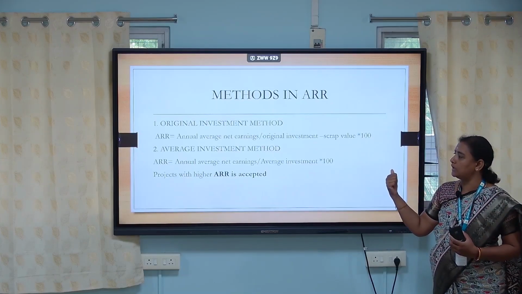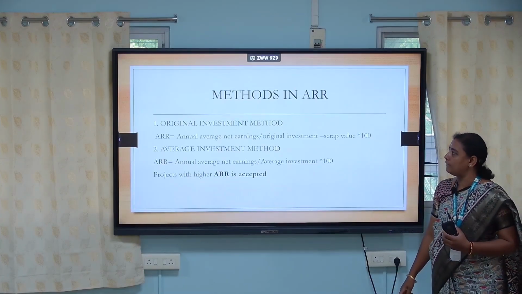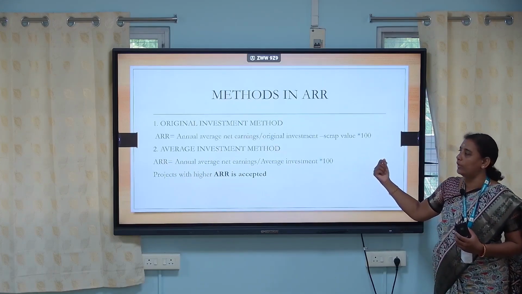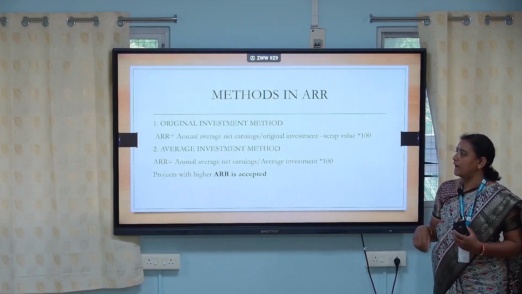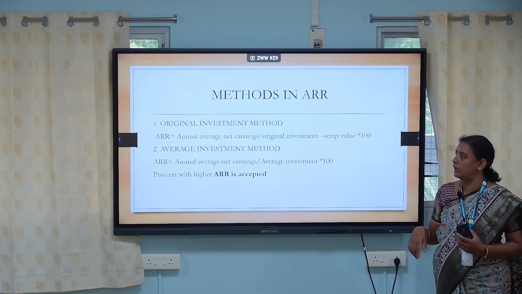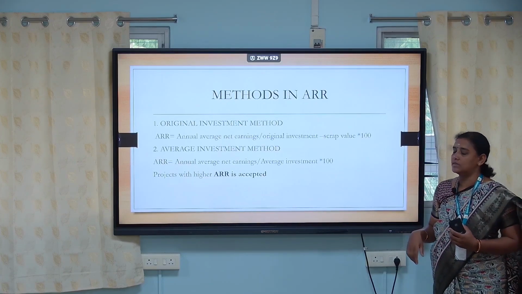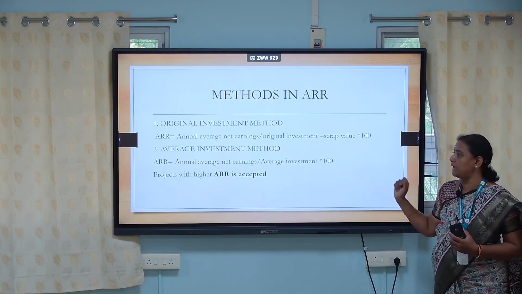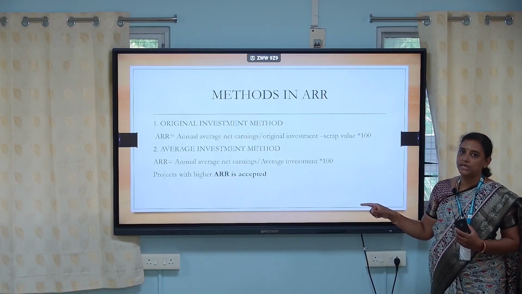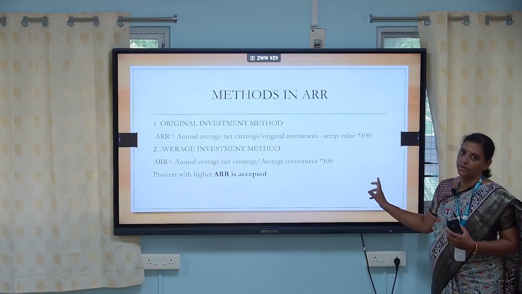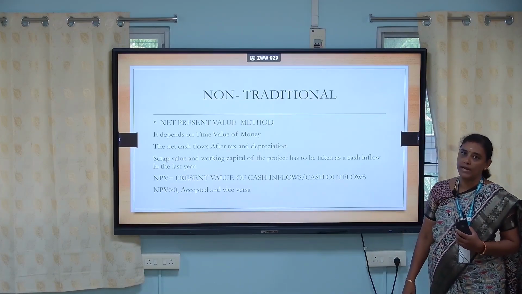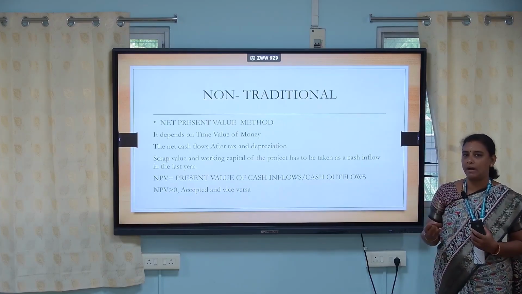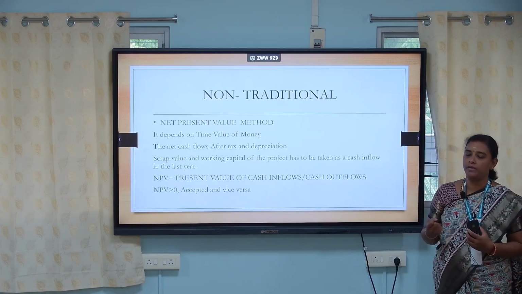For the original investment method, the formula will be annual average net earnings divided by original investment minus scrap value into 100, and for the second one, average investment method, ARR, that is accounting rate of return, is equal to annual average net earnings divided by average investment into 100. So the project which has the highest ARR is accepted, that is the return must be high, then only I can accept it. So we have seen the traditional methods. One is called the payback period method and the second one is the accounting rate of return method.